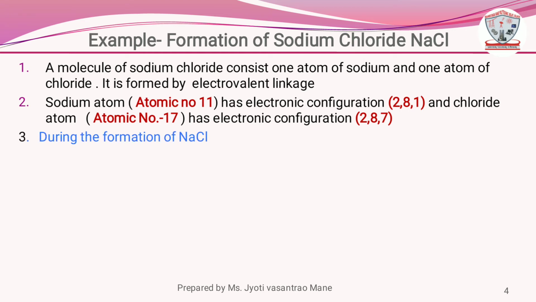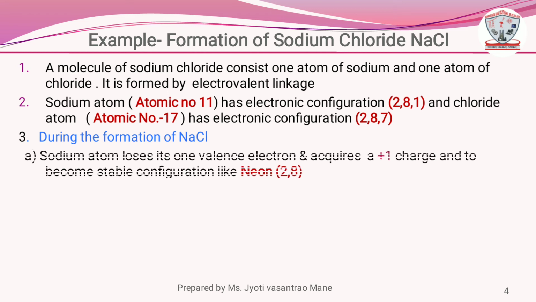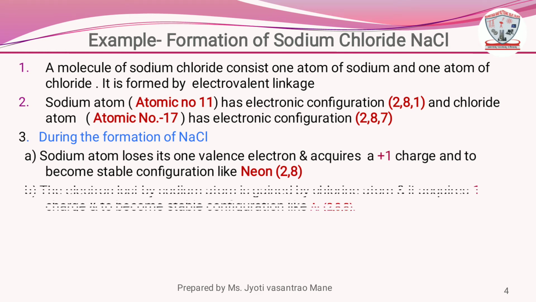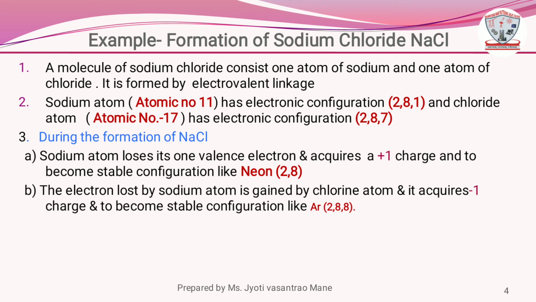During the formation of NaCl, first sodium atom loses its one valence electron and acquires +1 charge, to become stable configuration like neon, 2,8. The electron lost by sodium atom is gained by chlorine atom. It acquires -1 charge to become stable configuration like argon, 2,8,8.